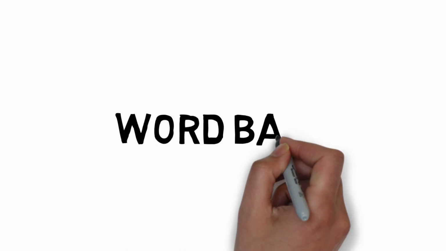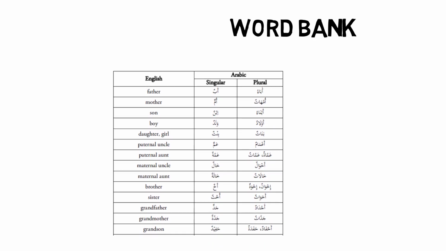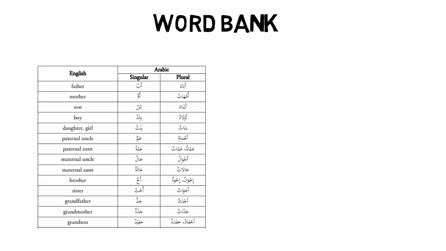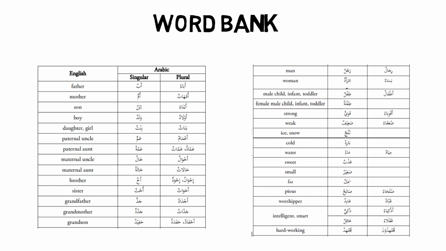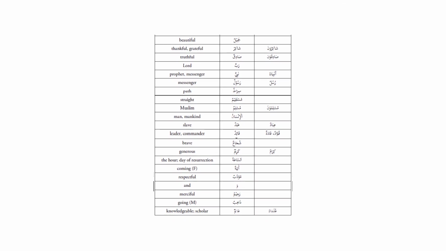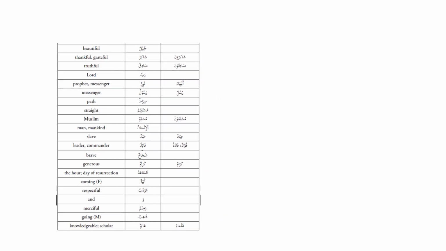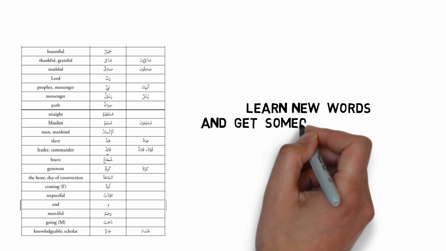In order to help you with the exercises, whether you're translating from English into Arabic or from Arabic into English, if you are not sure of any of the words or you don't know their translation, I will attach a word bank below with English words and their Arabic translations in singular and plural form. So you can use the word bank to help you with the translation of the words.